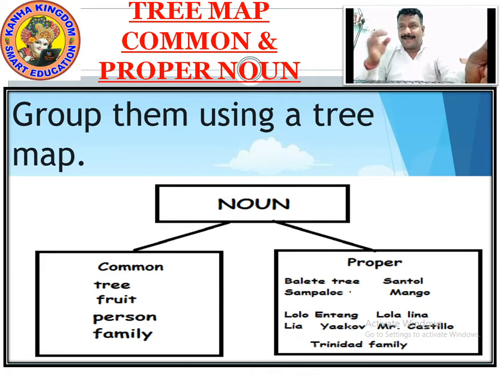Right? Write it down, make the small tree map. The noun, left side, right side, common and proper. Write it down. I'll give you 5 seconds.